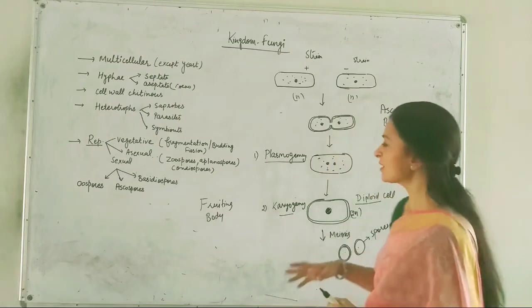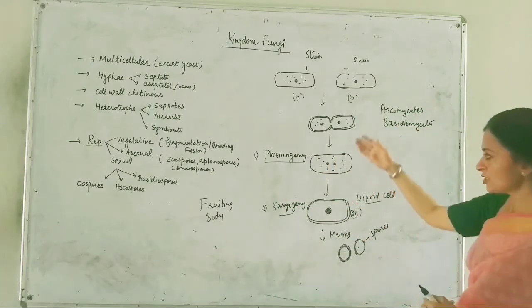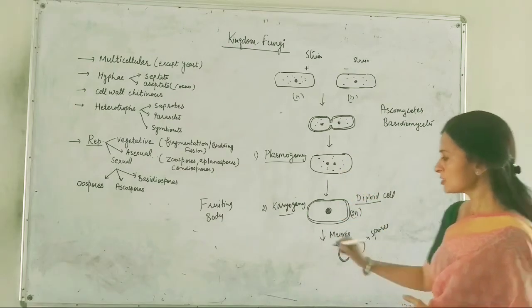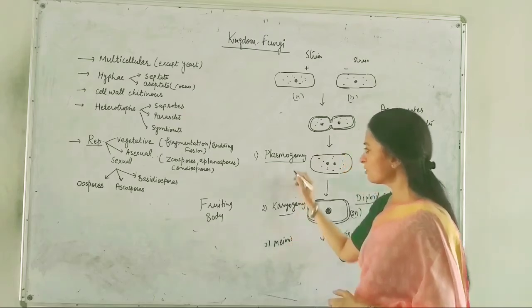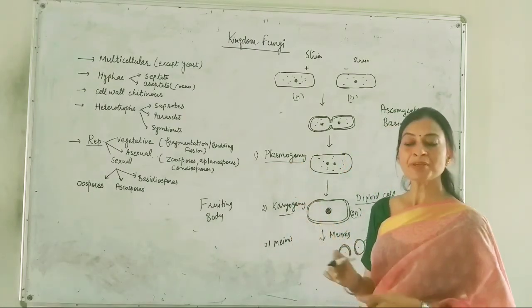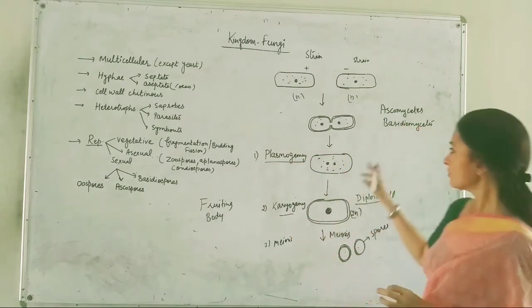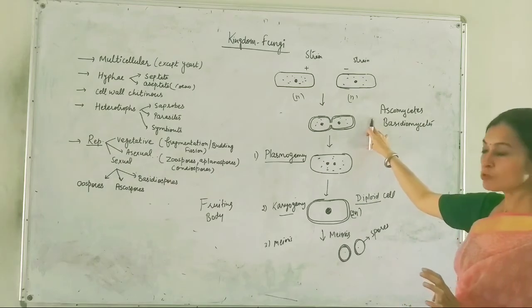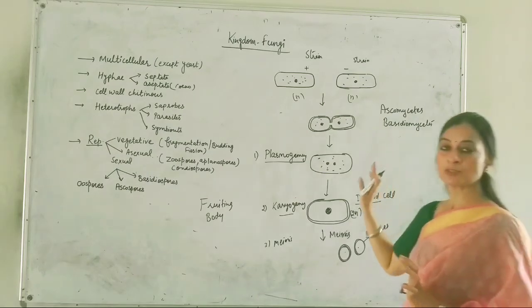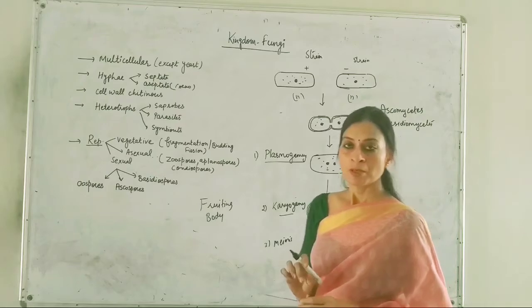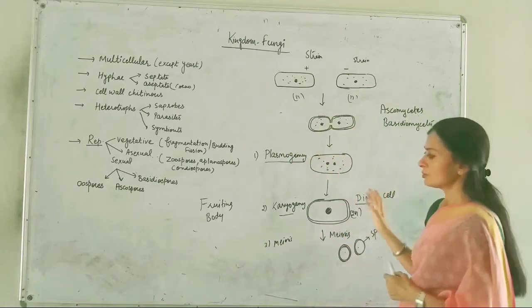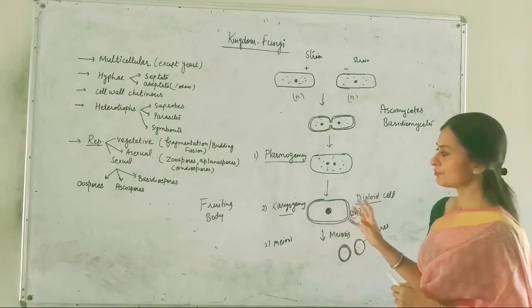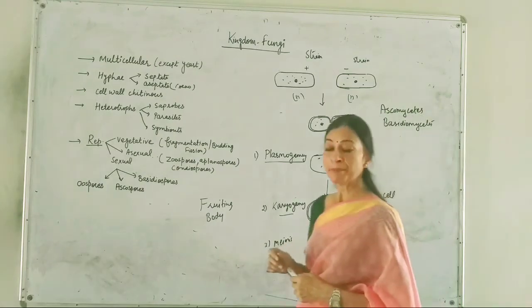And this is the speciality of these 3 steps. The third step you can mention is the meiosis process. In these 3 steps, plasmogamy and karyogamy have a sort of gap. This is the feature of the Ascomycetes and Basidiomycetes members of kingdom fungi. So these are the unique features of these members.